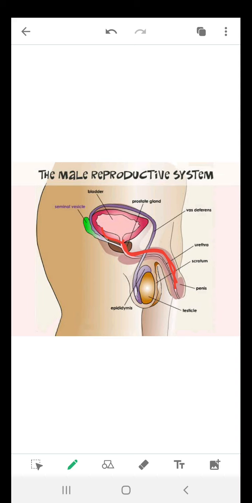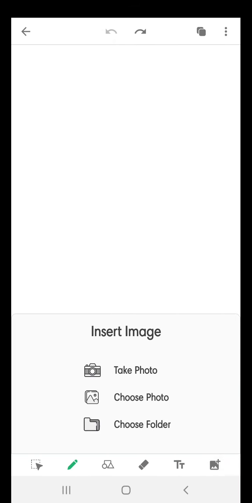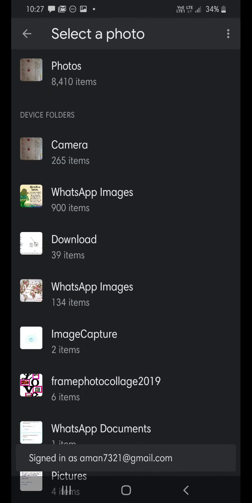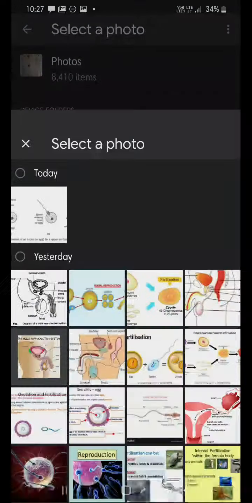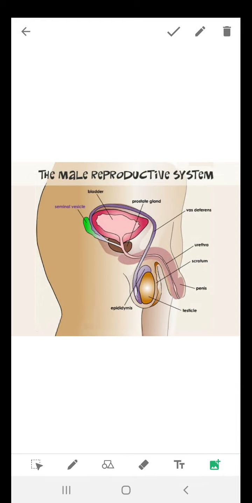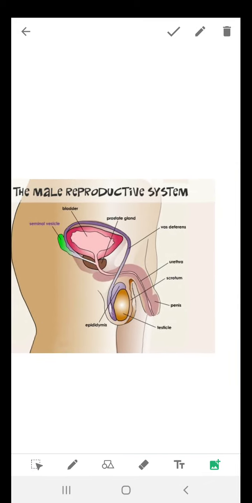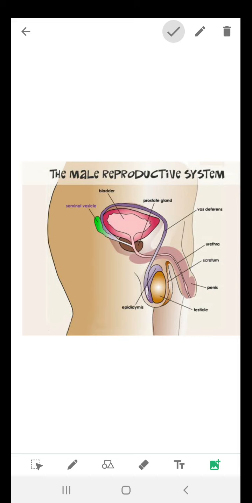And the urethra, see here, comes out from the bladder. Along the path of the vas deferens, there are two glands: one is the seminal vesicle and the other one is the prostate gland.